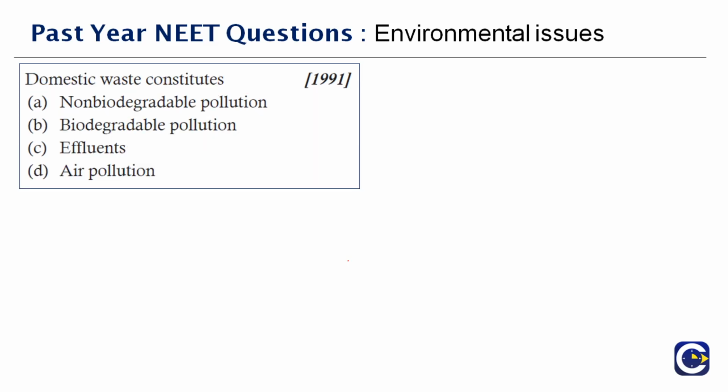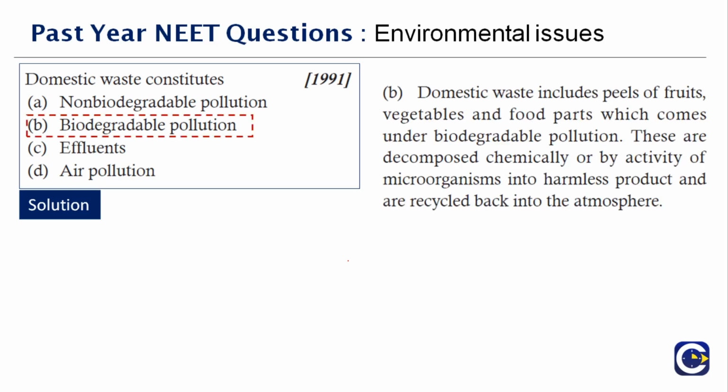Next question here. Domestic waste constitute dash. Very easy question, right? So domestic waste, are they non-biodegradable or biodegradable? We're not talking about sewage, we're talking about domestic waste. Domestic waste includes peels of fruits, vegetables, and food parts, which come under biodegradable pollution. They are decomposed chemically by the action of microbes into harmless products and are recycled back into the atmosphere. Therefore, domestic waste is biodegradable pollution.